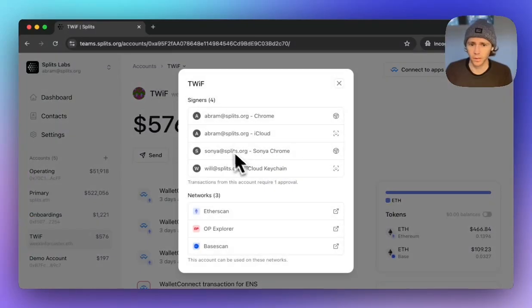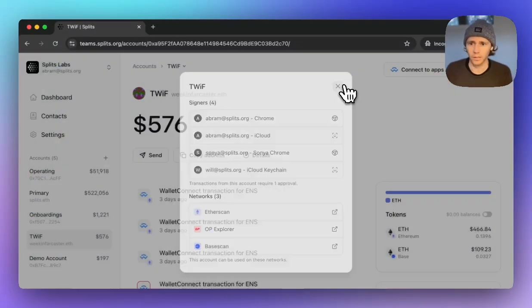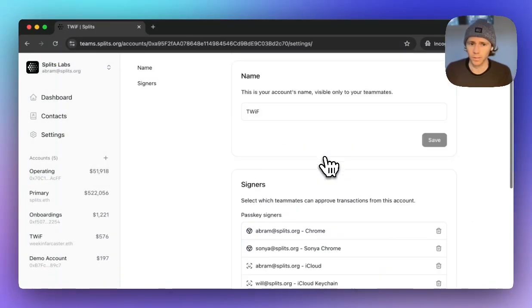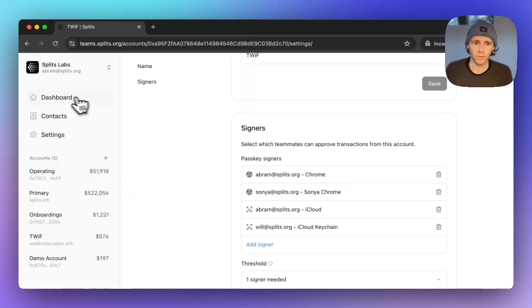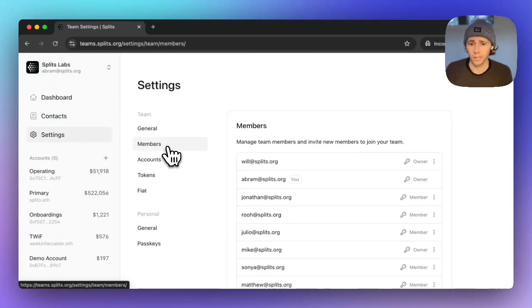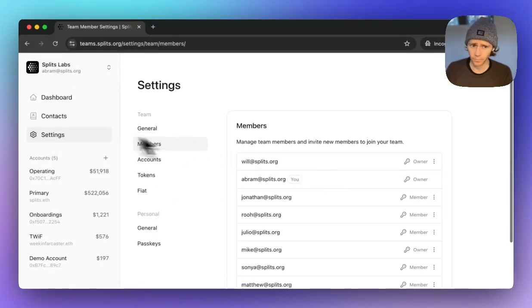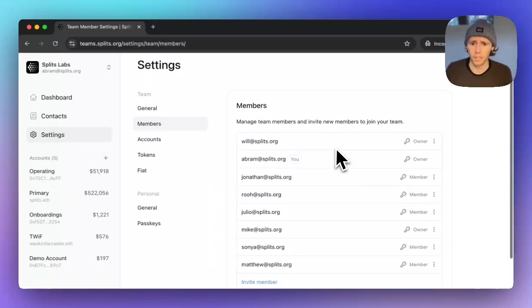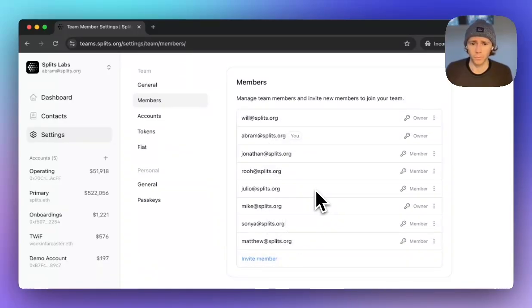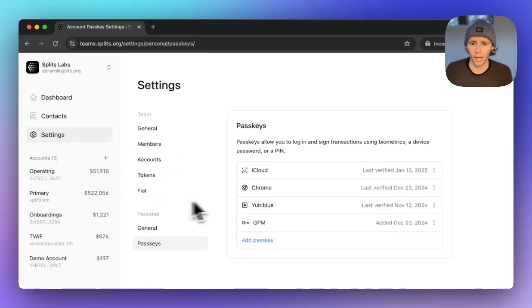And so you can see who the signers are on this. You can see what network it's active on. If I want to go and change the signers, I could do that very easily. And those signers are going to be a function of the team members and their passkeys. So in our accounts, you can see I'm one of the owners of this workspace, and we have a number of different people on the team. Each person has passkeys associated with their accounts, and those passkeys can sign transactions.